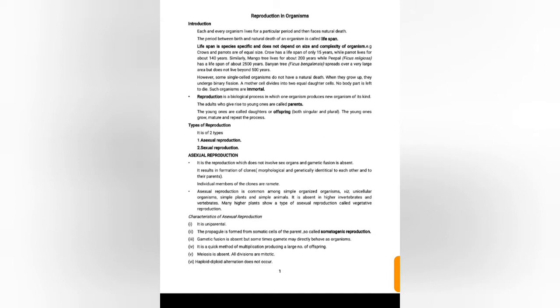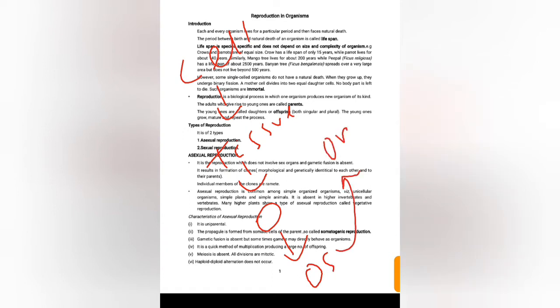I'm back with a new video with a new unit, that is reproduction, and the chapter is reproduction in organisms. First of all, we have to know the hierarchy of life. The basic unit of life is cell. It forms tissues, group of cells form tissues, tissues form organ, organ forms organ system, and organ system forms organisms.